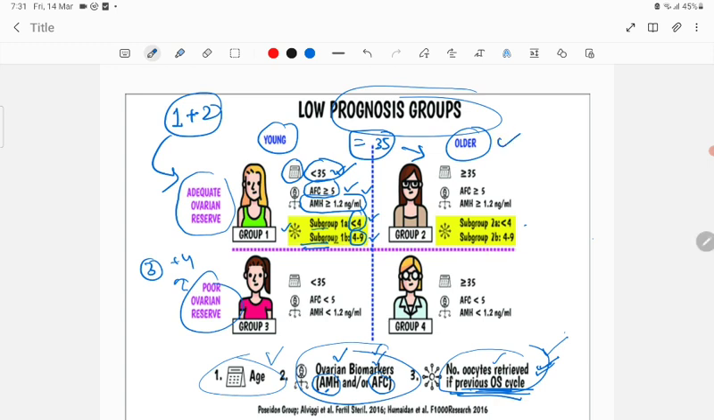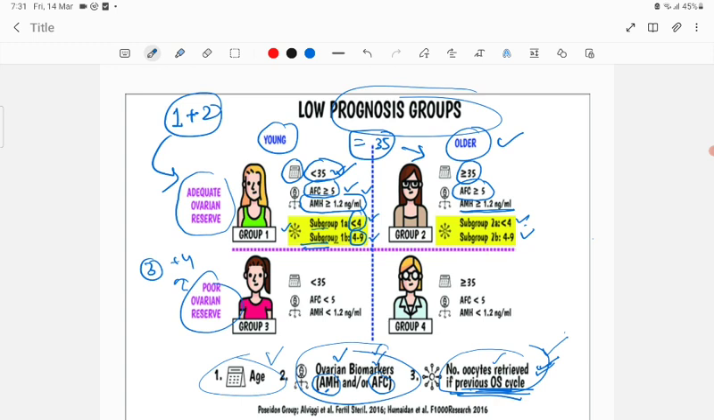Then older cases: age is 35 years or more, antral follicle count more than or equal to 5, serum AMH level more than or equal to 1.2 nanogram per ml. Again, same thing: 2A and 2B are based on the number of oocytes retrieved in the previous ovarian stimulated cycle. 2A is fewer than 4, 2B is 4 to 9 oocytes retrieved.